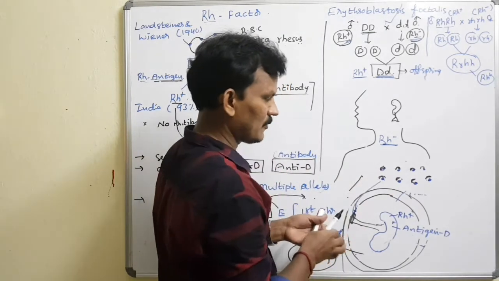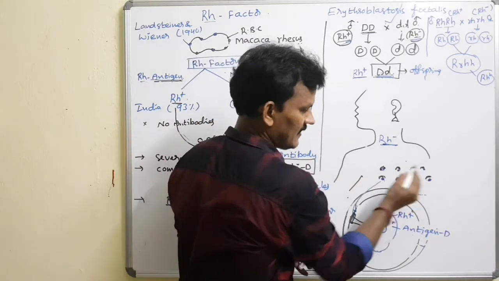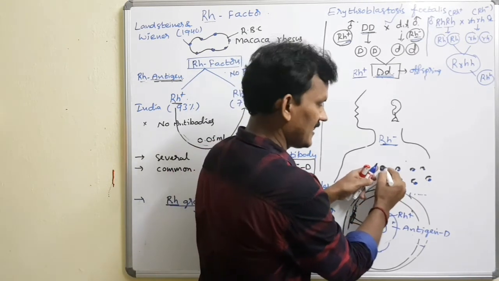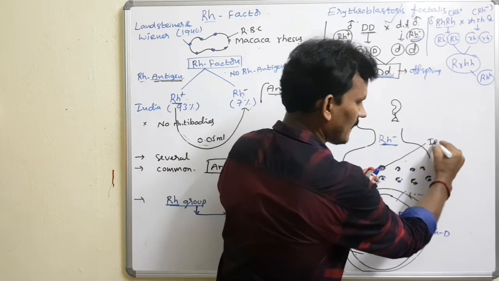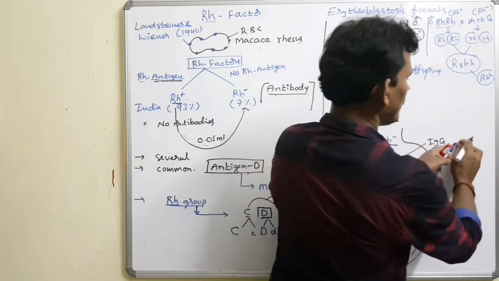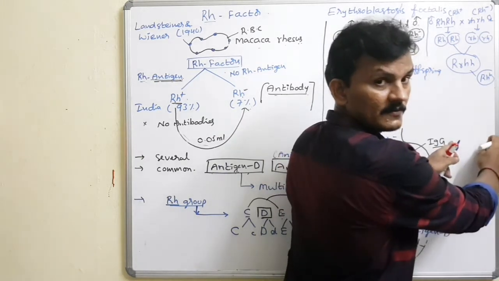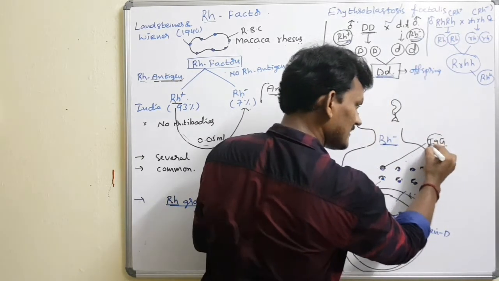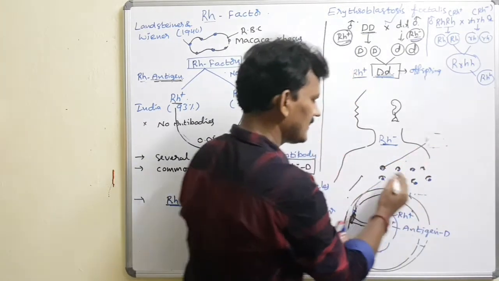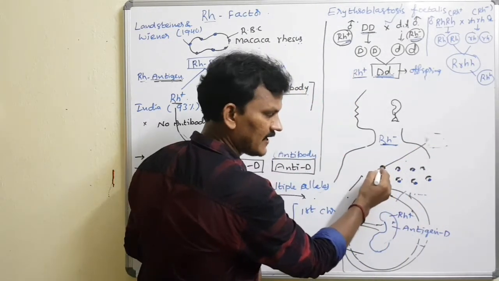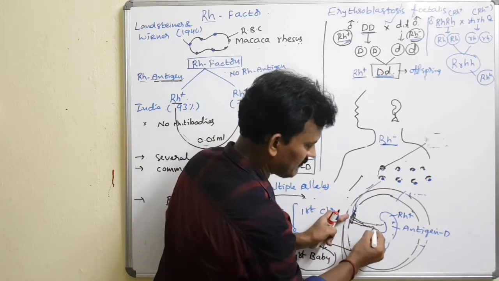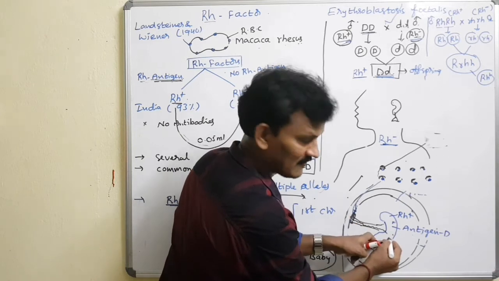The antibodies produced here have low molecular weight and belong to the IgG class of immunoglobulin. These low molecular weight antibodies are allowed to the fetus.